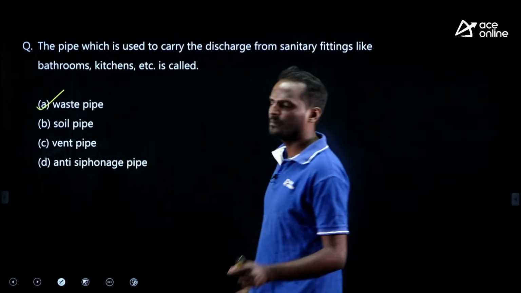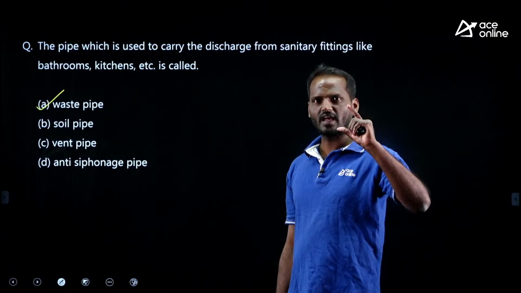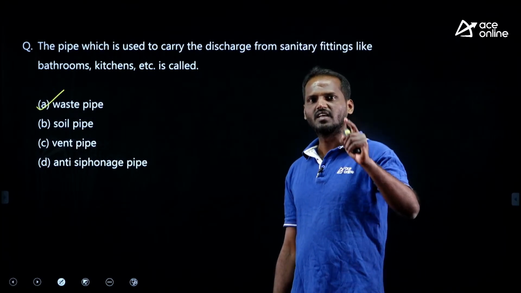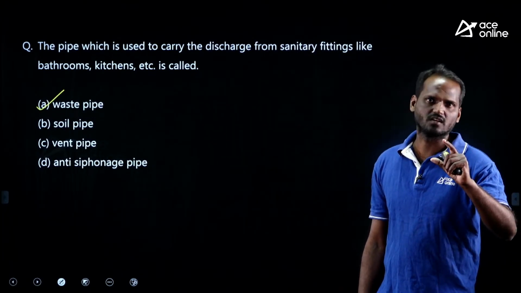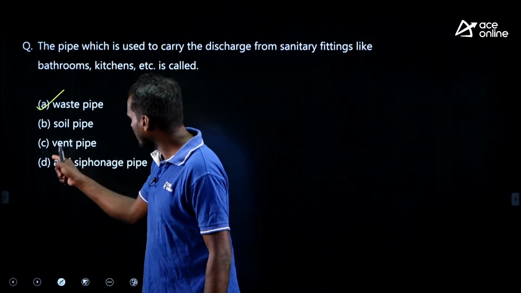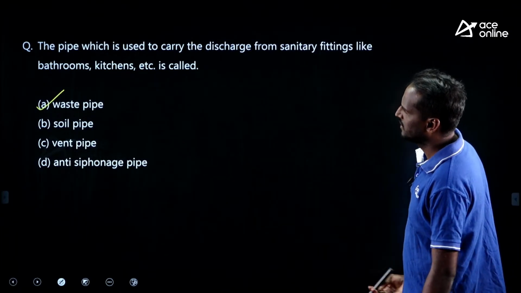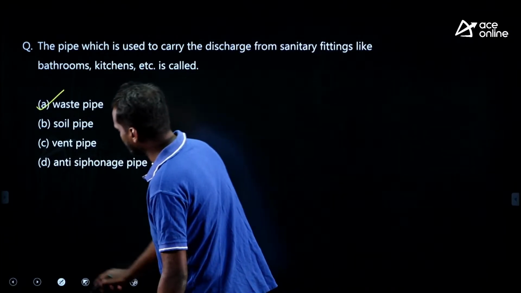Anti-siphonage pipe. This pipe is used to preserve the water seal. Once we have traps, water traps, in the traps the liquid depth is there as a water seal. To preserve the water seal depth, we use this anti-siphonage pipe, right. Here the correct option is A, waste pipe.